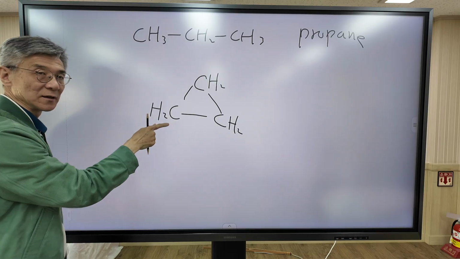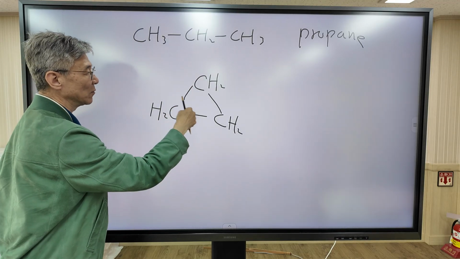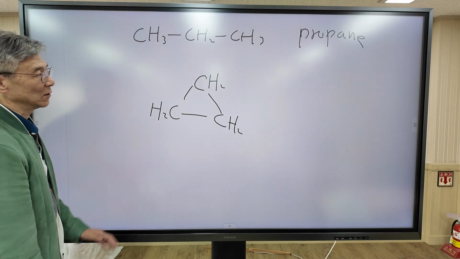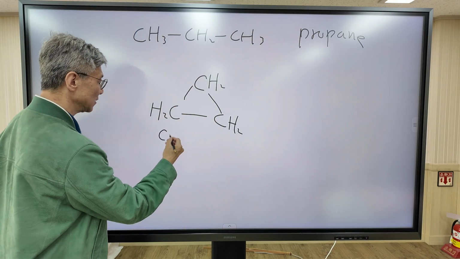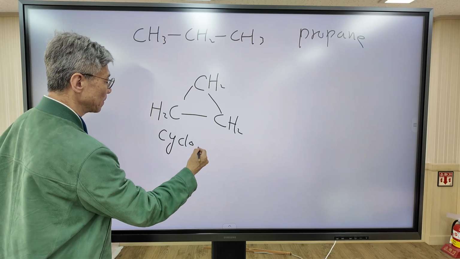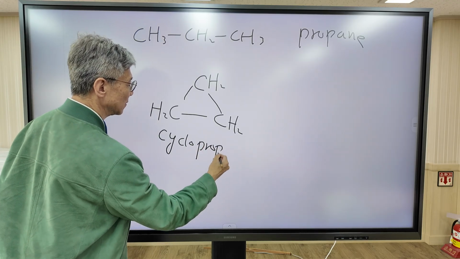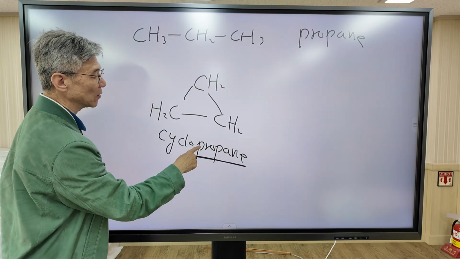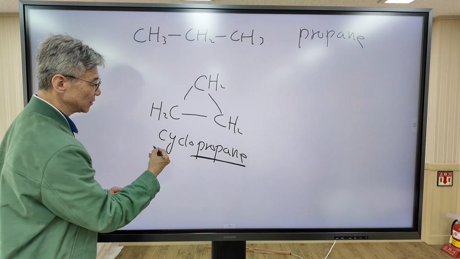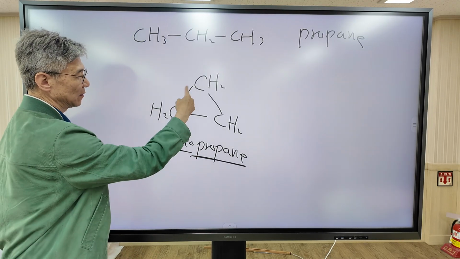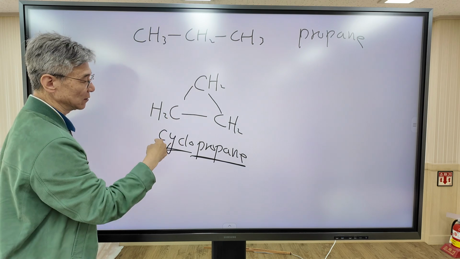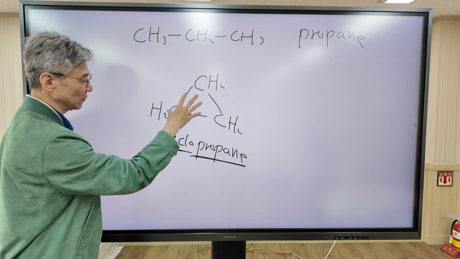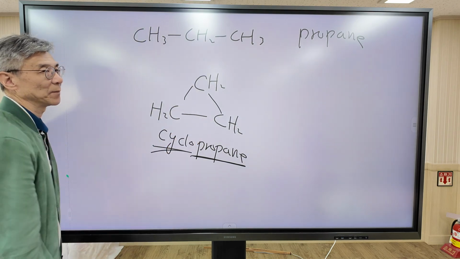This is also alkane because all the carbon-carbon bonds are sigma bonds. The name of this one is cyclopropane. This is propane because the number of carbons is 3. This is cyclo. This forms a 3-membered ring. So the name of this hydrocarbon is cyclopropane.